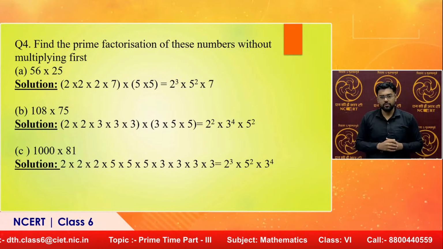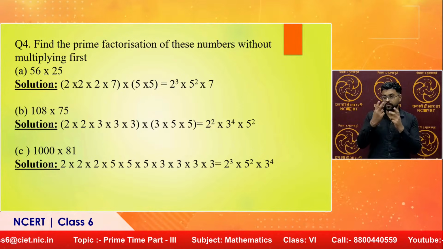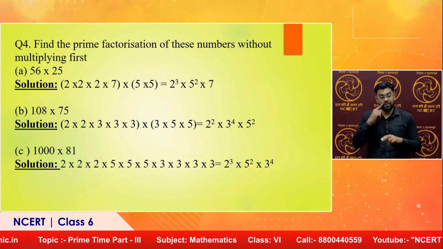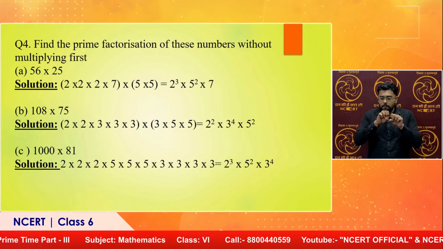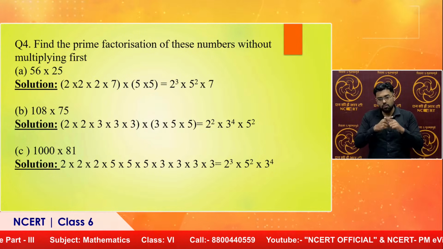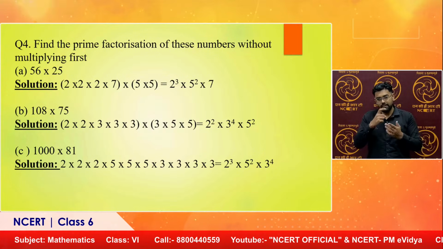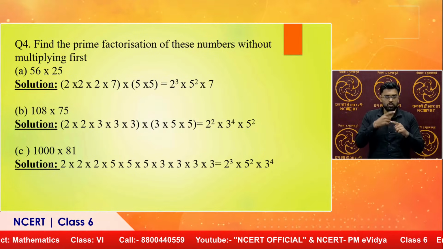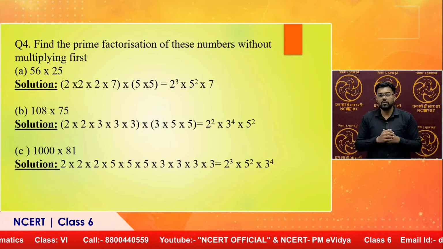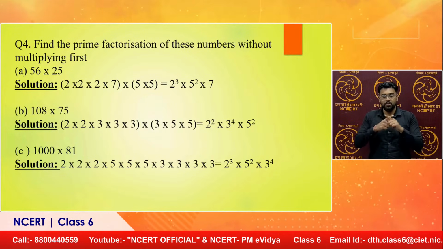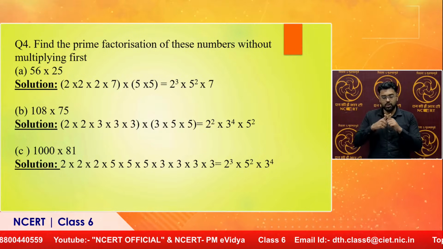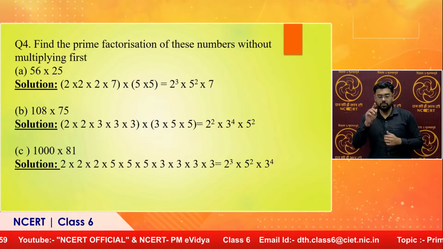Find prime factorization of these numbers without multiplying first. If I multiply, Harpreet, I will get a big number. Instead of that, I should try to break down 56 into factors. 8 into 7, 8 can be written as 2 into 2 into 2 into 7 and 25 can be broken as 5 into 5. So, the answer will be 2 to the power 3 into 5 to the power 2 into 7. 7 to the power 1, I need not write down, 1 is usually not written.